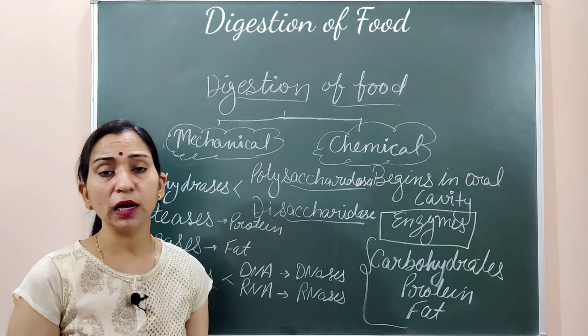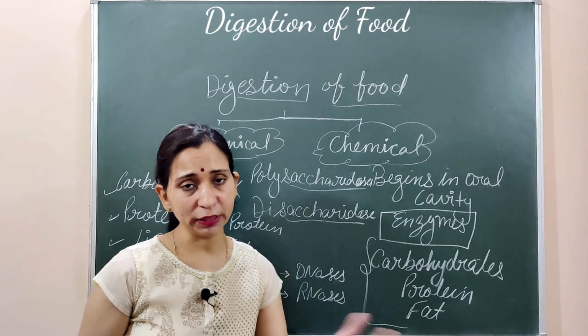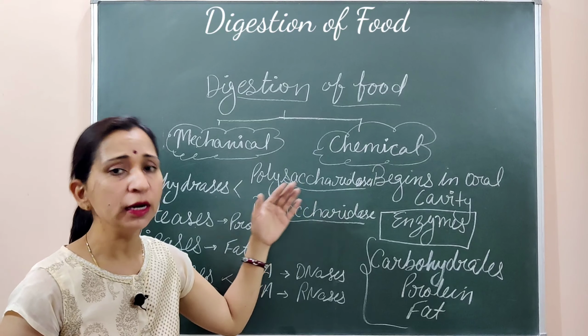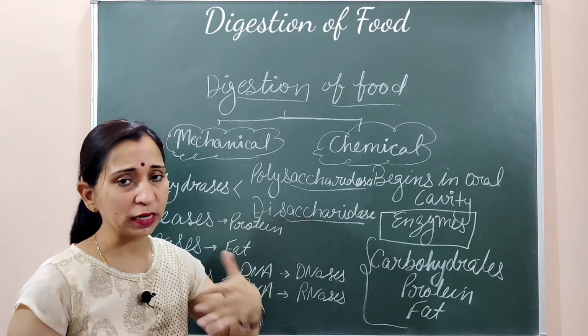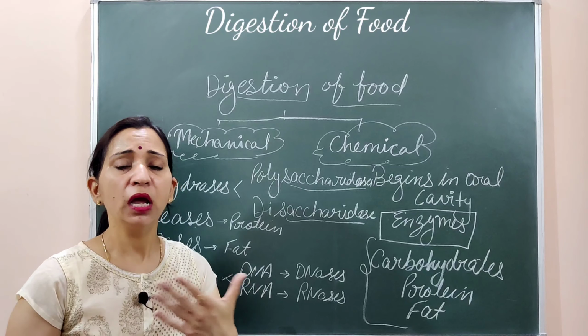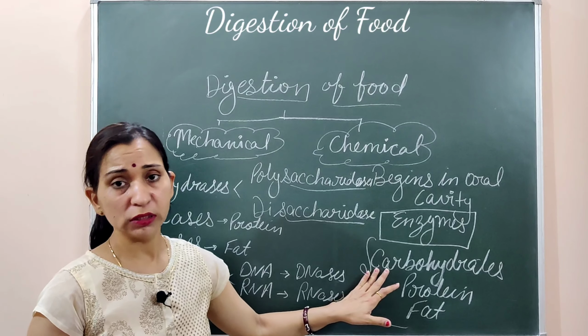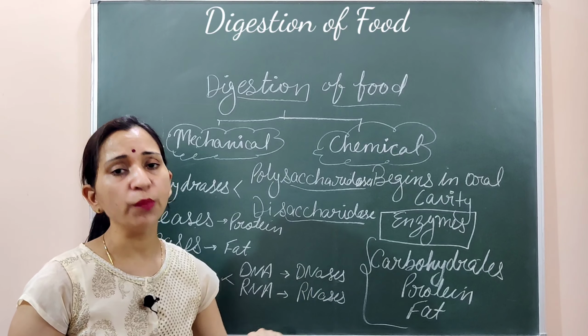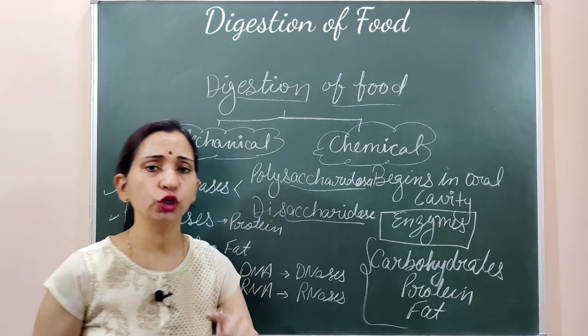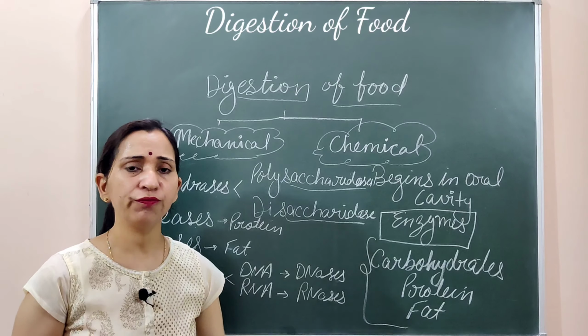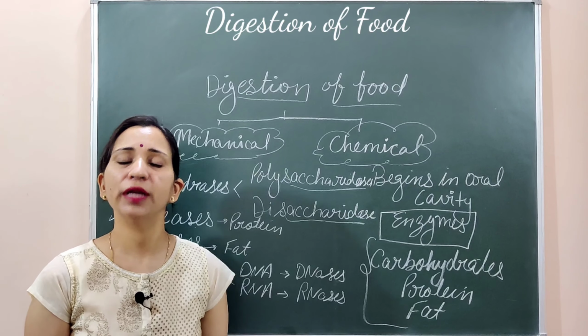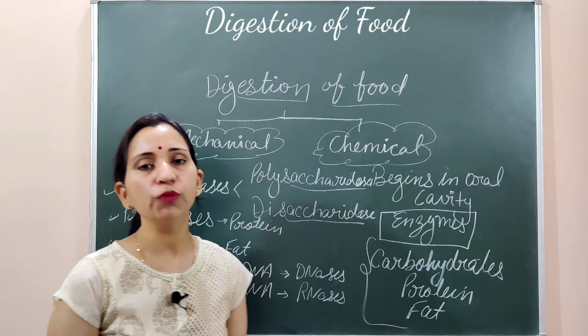These three nutrients are present in complex form, whether in the form of polysaccharide, like starch and cellulose that we take, or in the form of disaccharide, like lactose and sucrose. So before the body absorbs it, it should be digested. Similarly, protein and fat also require digestion, and it is done with the help of enzymes.